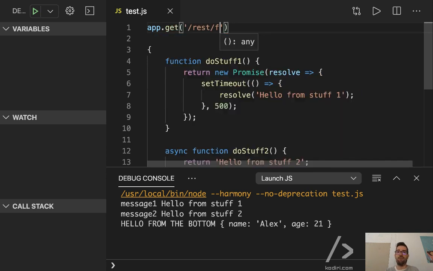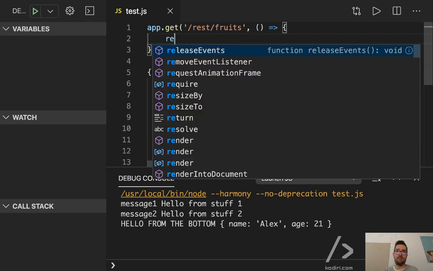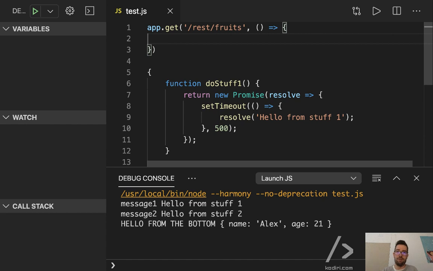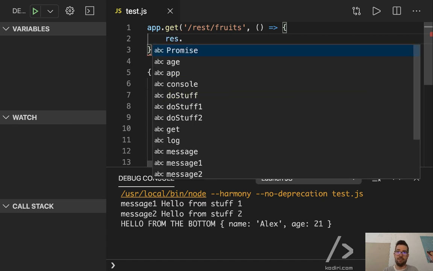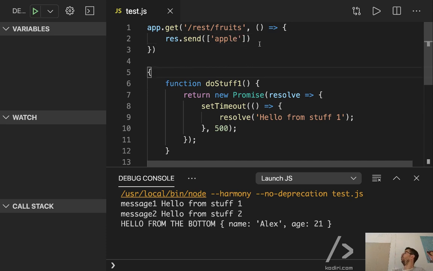App.get, rest fruits, do you remember that example? Look at what I'm typing here. You see that? That's a callback function. What we did last week. I don't want this mess, res.send, and then Apple, whatever. So that's a callback function.